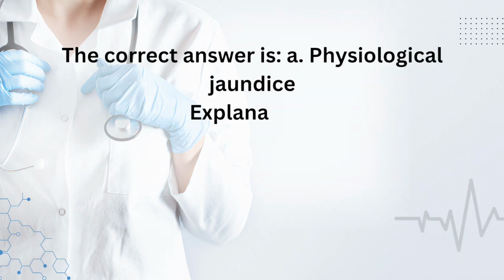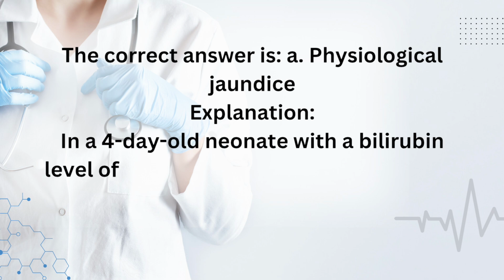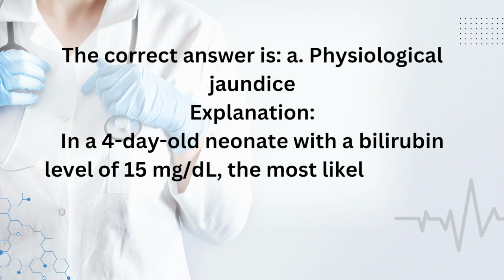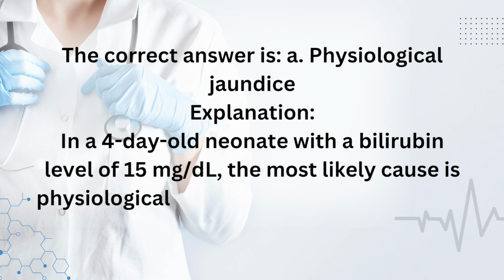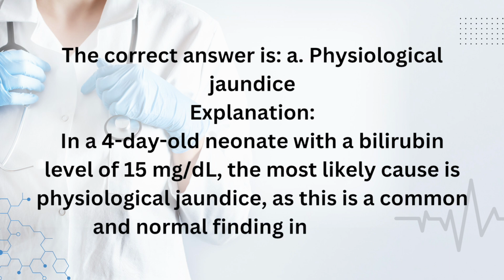Physiological jaundice. Explanation. In a 4-day-old neonate with a bilirubin level of 15 mg per deciliter, the most likely cause is physiological jaundice, as this is a common and normal finding in neonates.